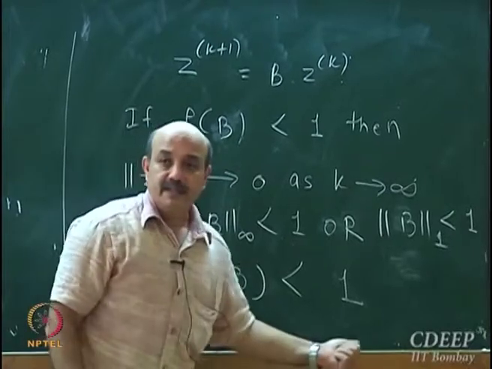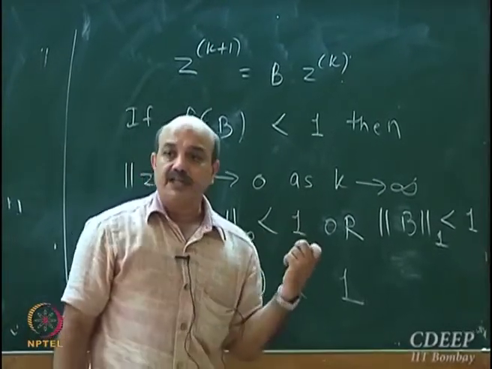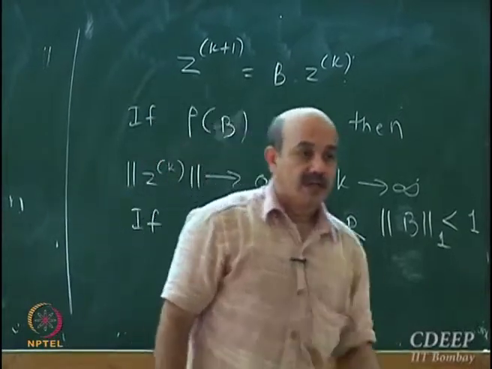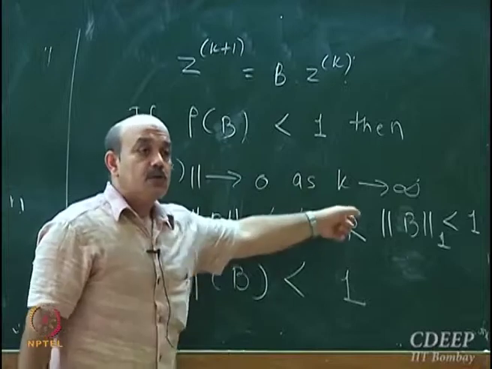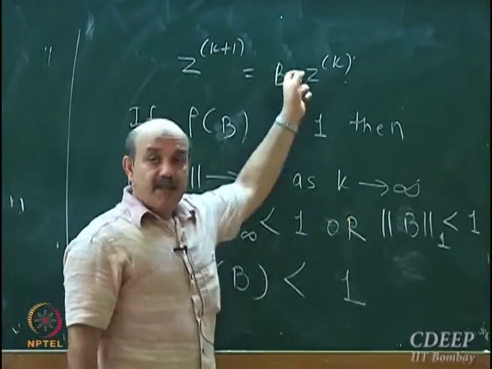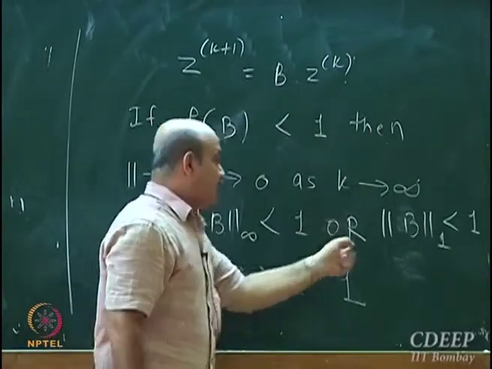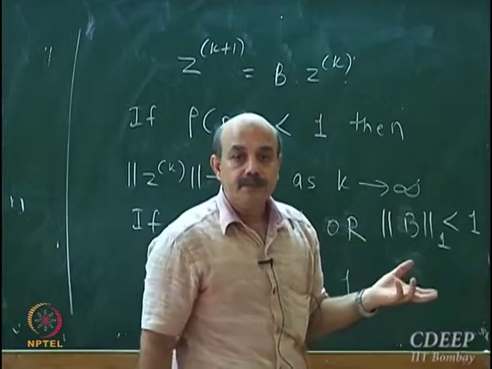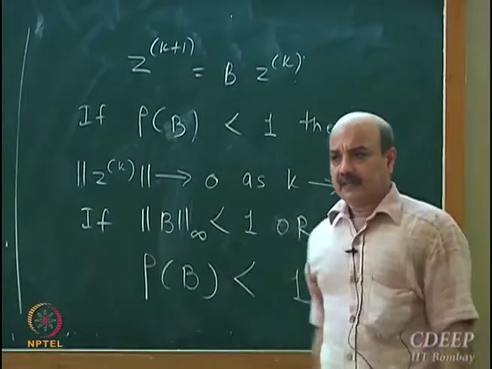So which means a sufficient condition for convergence of this zk sequence to 0 is that take B matrix, find its 1 norm or find its infinite norm. If that norm turns out to be strictly less than 1, I am done.